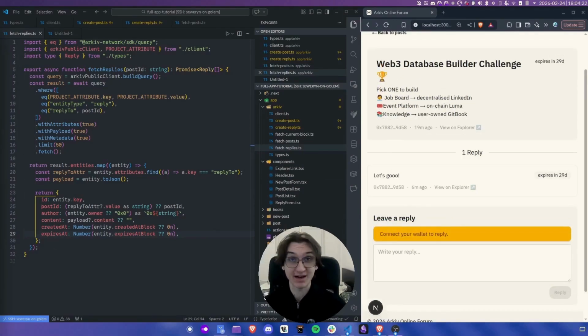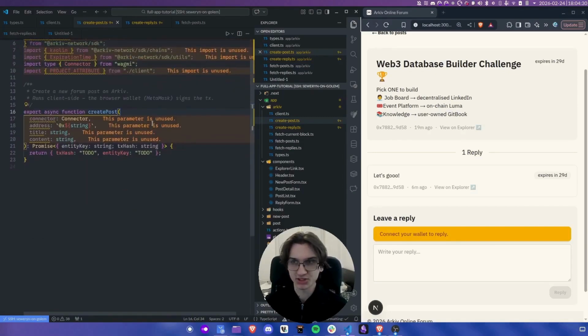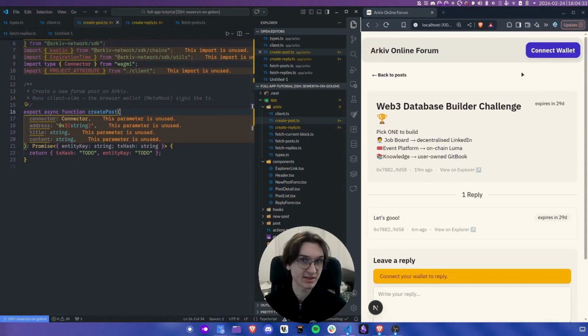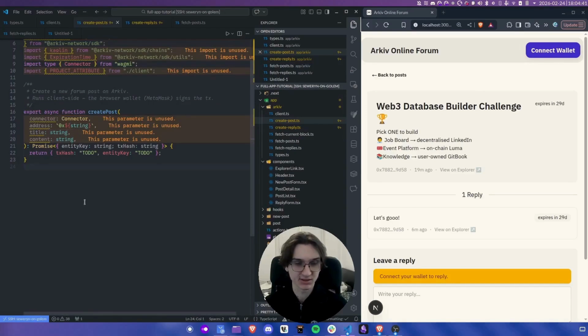Now let's work on the hard part, which is actually writing to the blockchain. Here I prepared this function createPost, which is going to take the connector, which is the connection we have to the wallet, either MetaMask or WalletConnect or whatever, the account address of the currently connected account, and also the post data, so the title and the content.